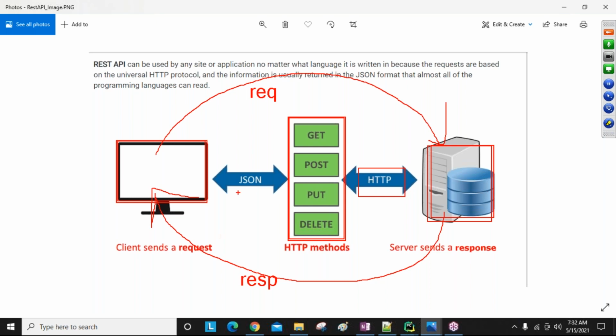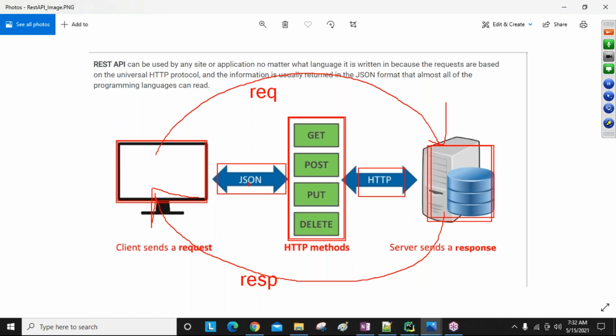So I told you, guys, always one point. As an API developer, a REST API developer, our primary goal is sending the request in the form of JSON and getting the response in the form of JSON. Okay, that is our goal, guys. Sending the request in the form of JSON, getting the response in the form of JSON. That is our API developer role. If you are not getting the response in the form of JSON, or if you are not sending the request in the form of JSON, then as an API developer, you failed.